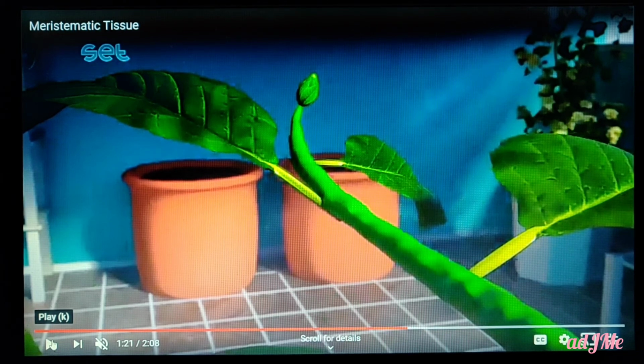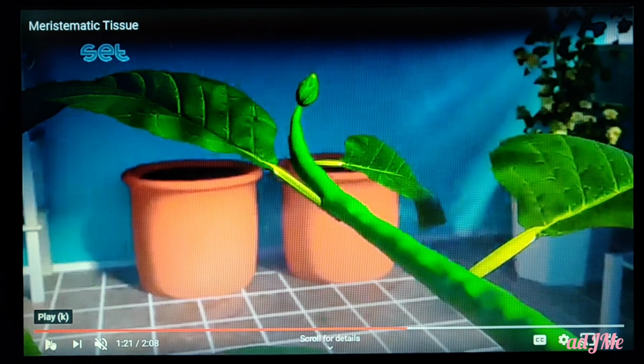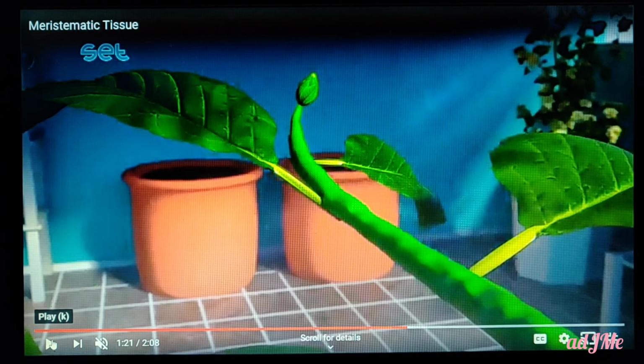So just for understanding, in sugarcane we usually prefer a long internodal sugarcane rather than a short internodal sugarcane. I hope you can understand this concept. If the internode is small, for every short duration you will come across a node. In sugarcane, you know, the node is harder compared to the internode. So everyone prefers a long internode in sugarcane over a short internode. I hope you understand this concept.